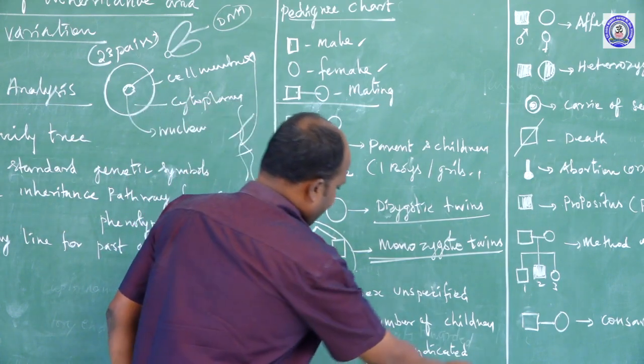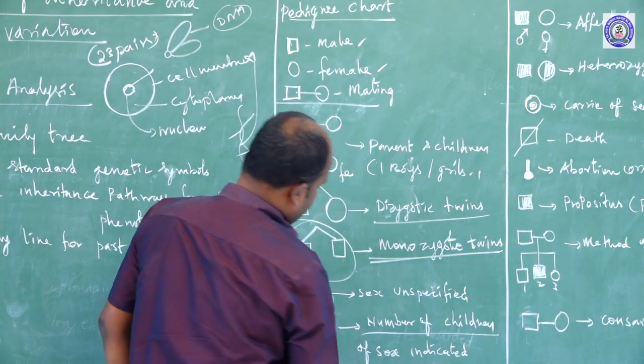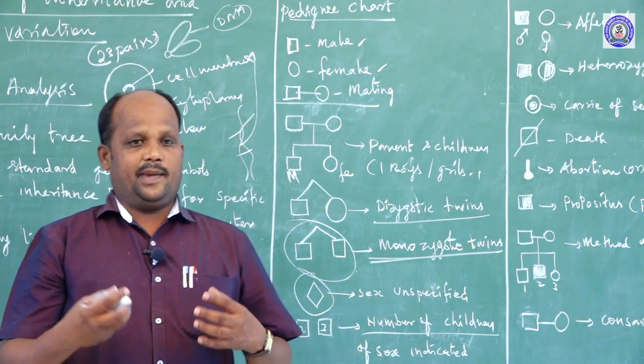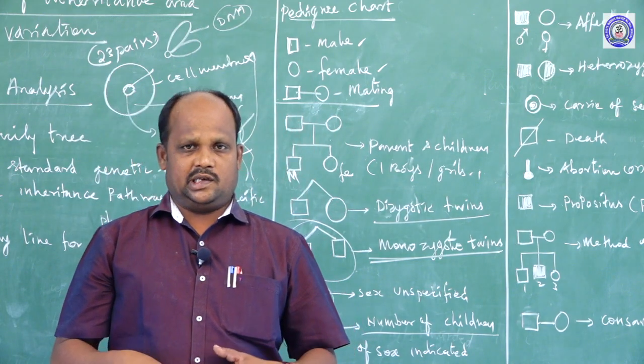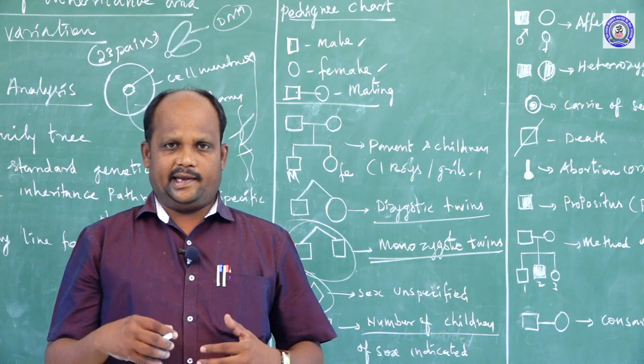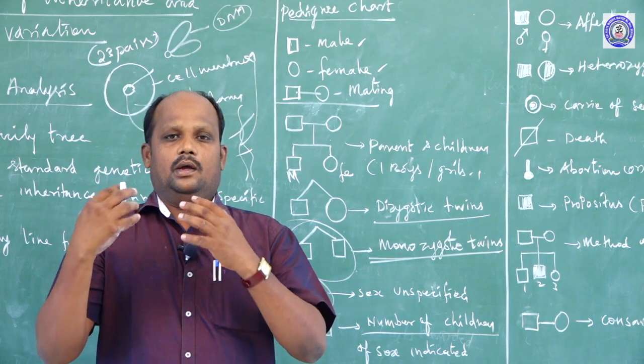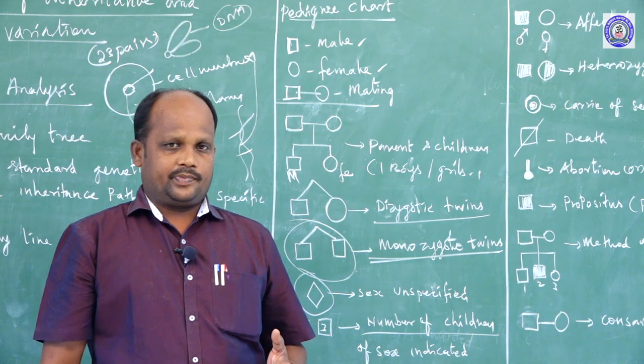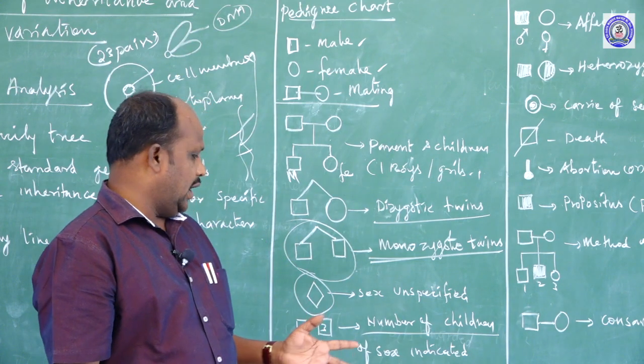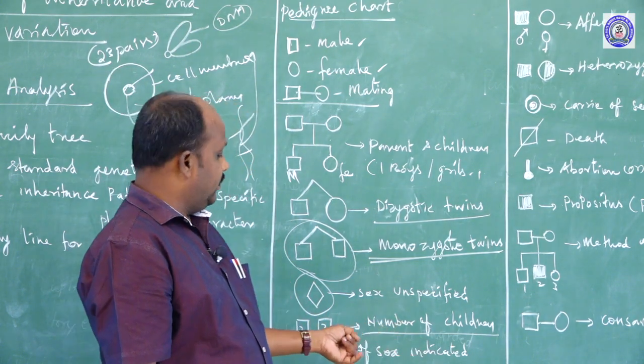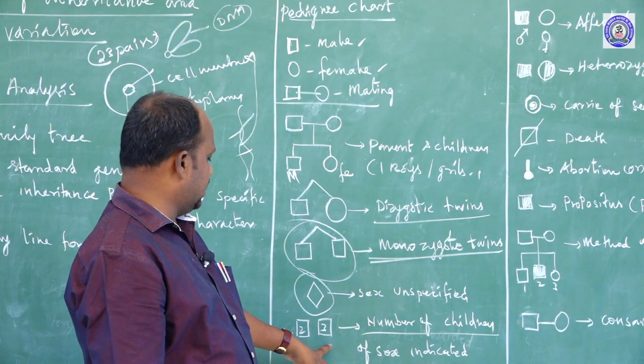Second, the number of children and their sexes are indicated. Sometimes the baby is living in the mother's uterus, which means a fetus living in the uterus. At that time we follow the karyotyping method. The sexes of the fetus and newborn baby can be found out, and that is the symbol 2 and 3 mentioned.